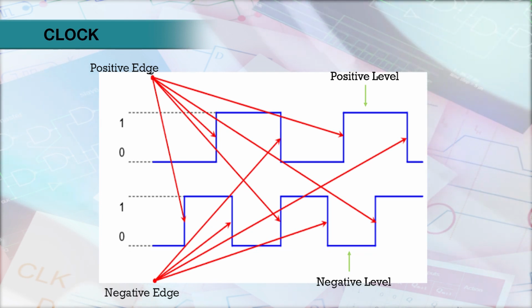As the name suggests, for positive edge triggering, this flip flop will be active only when the clock goes from 0 to 1. When it goes from 0 to 1, there will be a small duration of time when this transition happens.